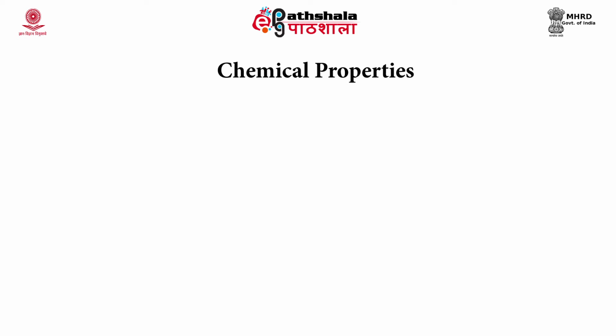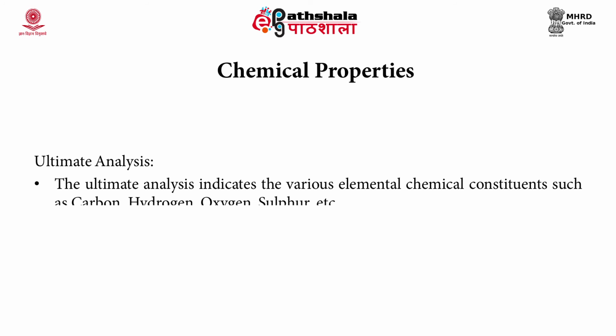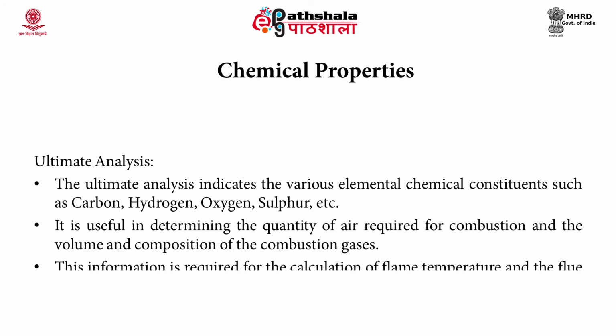The chemical properties of the coal are analyzed by the ultimate analysis. It indicates the various elemental chemical constituents such as carbon, hydrogen, oxygen and sulphur. It is useful in determining the quantity of air required for combustion and the volume and composition of the combustion gases. This is required for the calculation of flame temperature and the flue duct design.